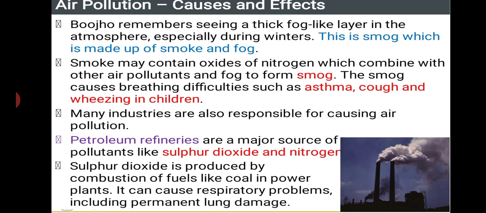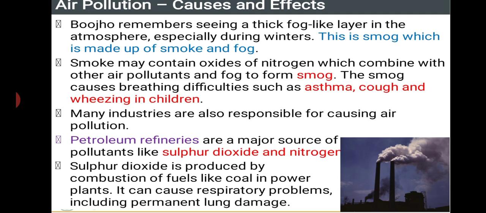So next one, air pollution and its causes. Bojo remembers seeing a thick fog-like layer in the atmosphere, especially during winters. This is made up of smoke and fog. Smoke is released from the industries, and fog is a natural process. Smoke may contain oxides of nitrogen which combine with other air pollutants and fog to form smog. Smog is nothing but a mixture of smoke and fog.